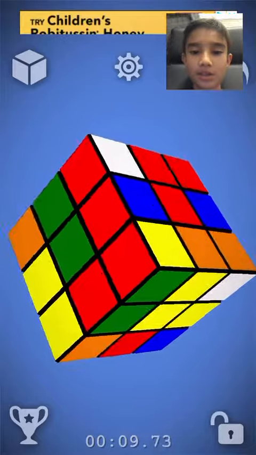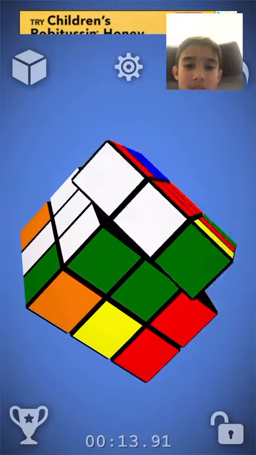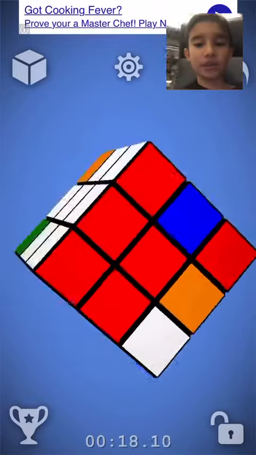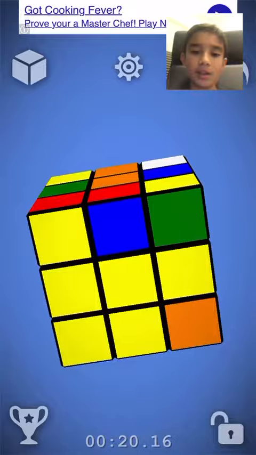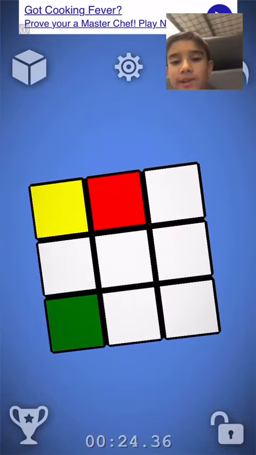And finished the cross. Now I just need to pair up edges. I'm gonna do R', D 3 times, which is an algorithm. And then I'm going to take this red and blue edge piece and pair it up with this red and blue corner.